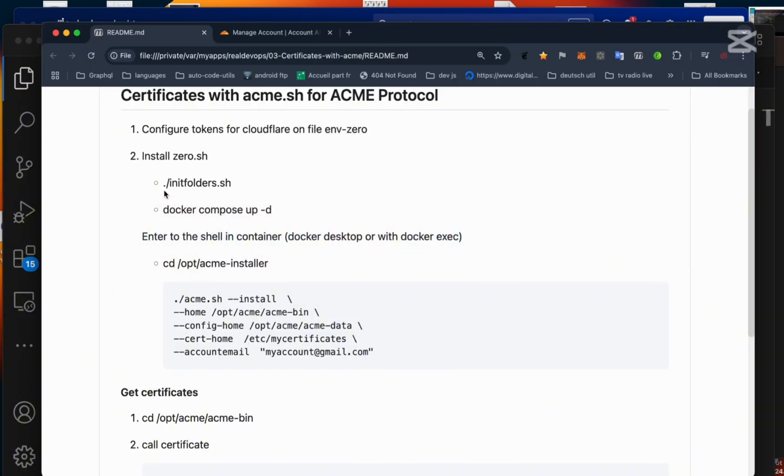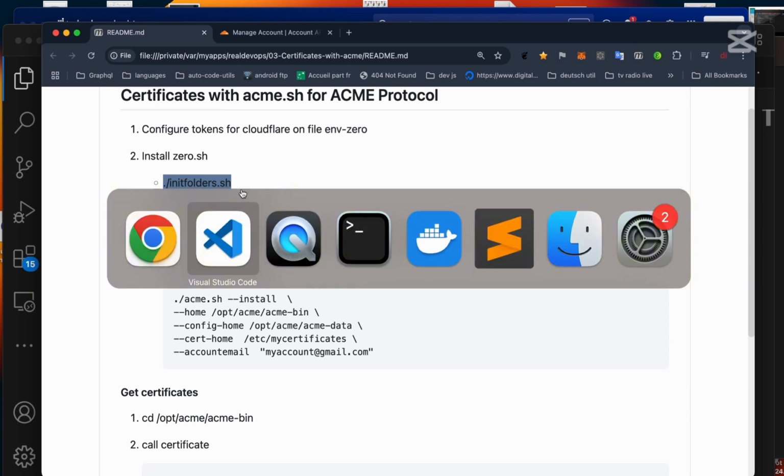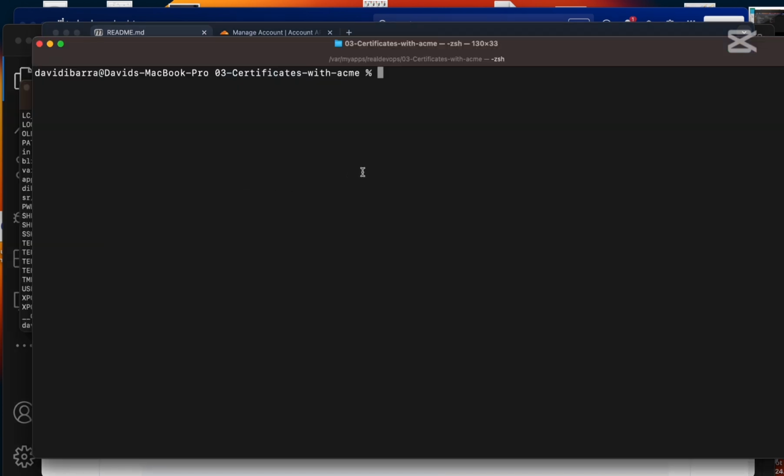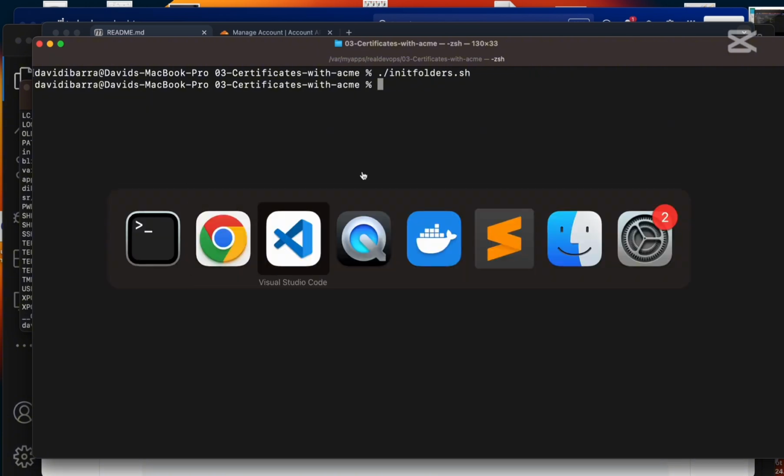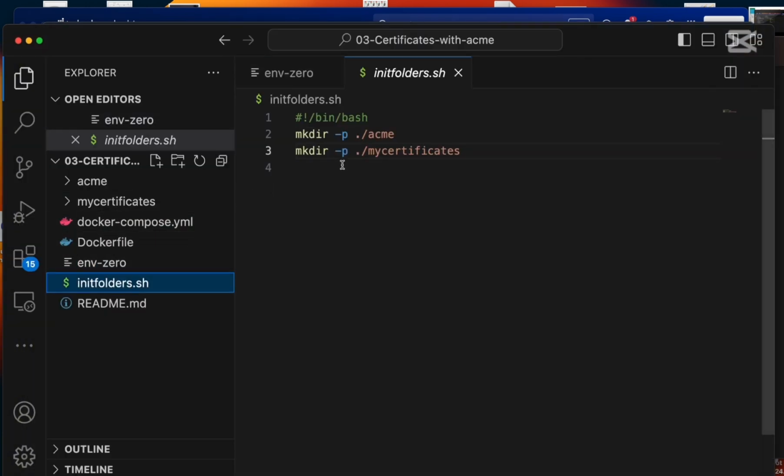We are going to execute this script to create two folders. This script creates acme, where all the program and data of Acme will be stored, and my certificates, where Acme generates certificates.